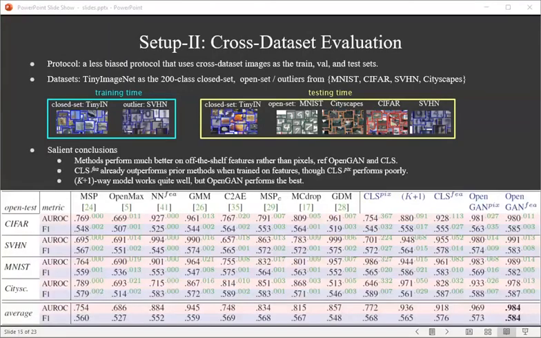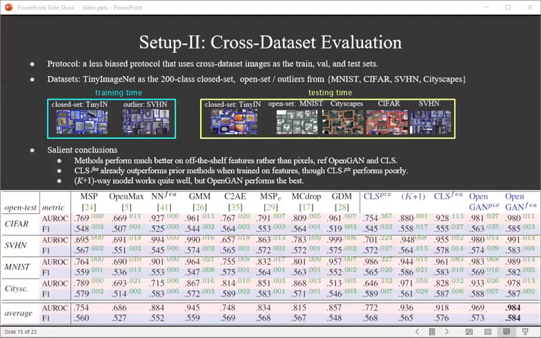I summarized 3 salient conclusions. First, methods like OpenGAN perform much better on features than pixels. Second, training with outliers, the simple closed versus open classifier, or CLS, already outperforms prior methods. Third, when we treat the outlier data as the k+1 other class, we train a k+1 way classification network and use the k+1 softmax score as the open set likelihood.